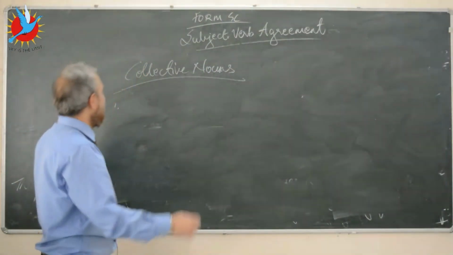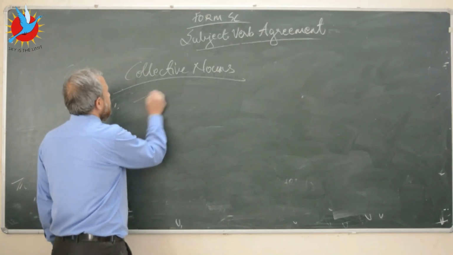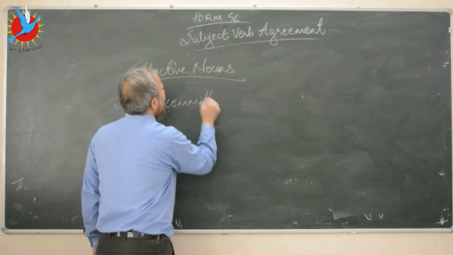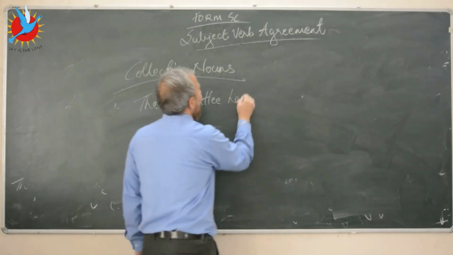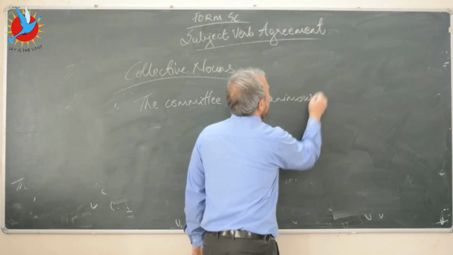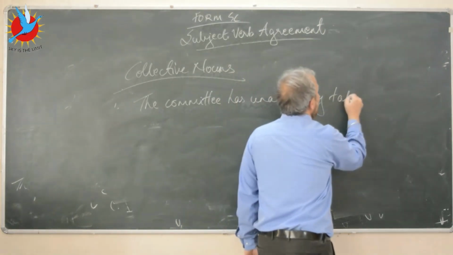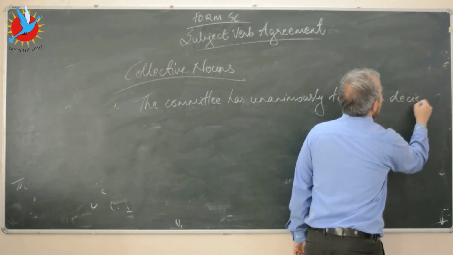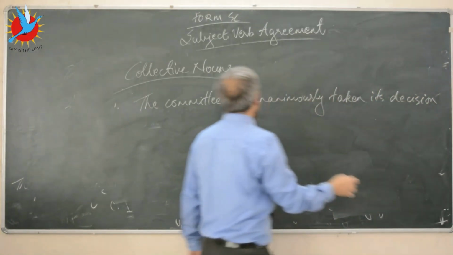Okay, very simple collective noun. So let's say the committee has unanimously taken its decision.